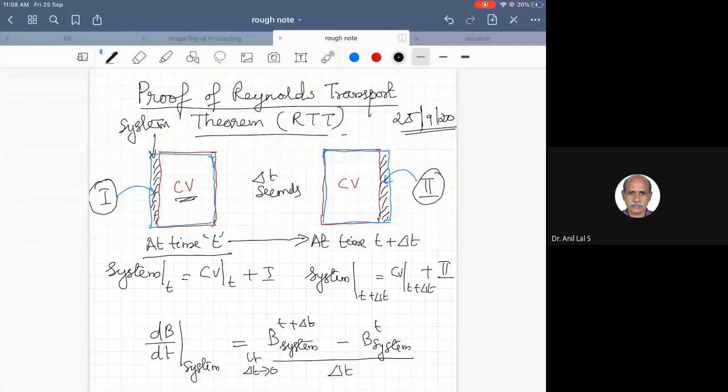So we can write the system at time t is equal to the control volume at t plus the fluid in the region marked 1. The system at t plus delta t is the control volume at t plus delta t plus region 2.